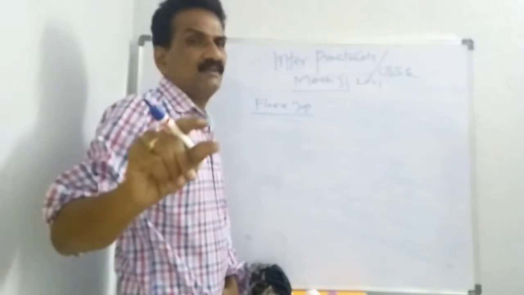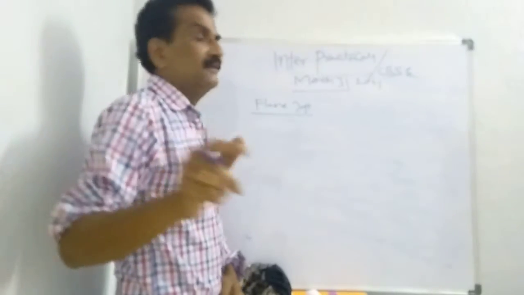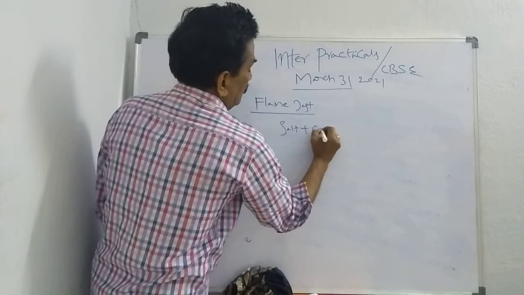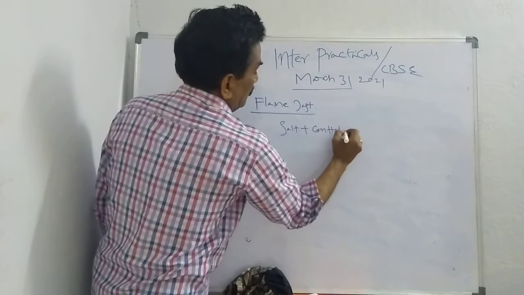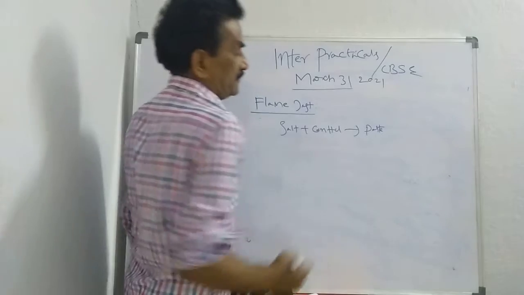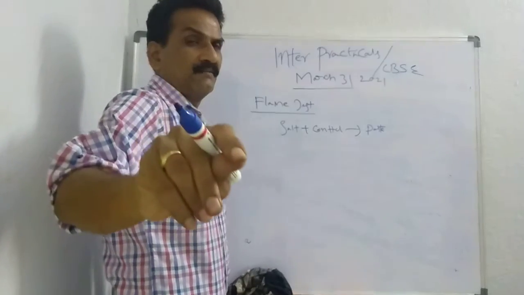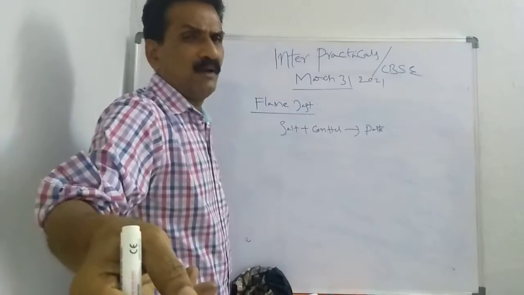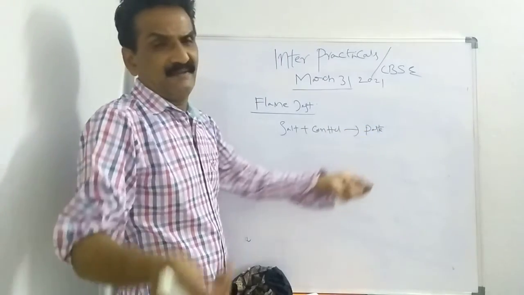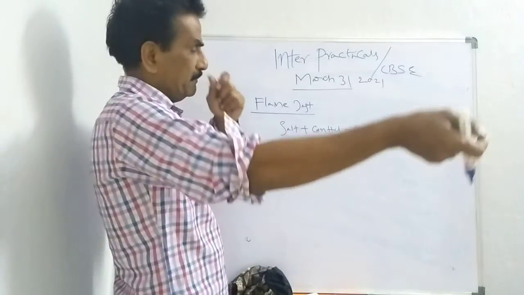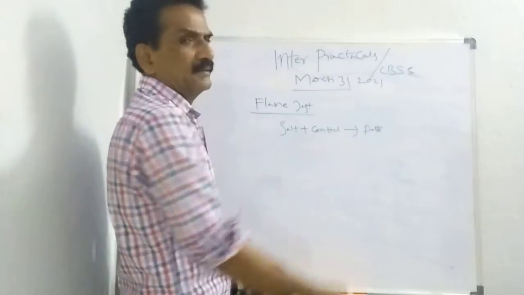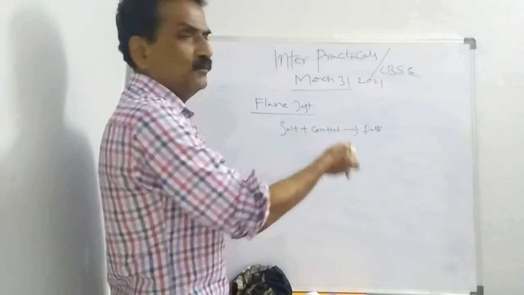You take a glass rod or nickel spatula, whatever it may be, place this paste and place it in the flame, either gas stove or Bunsen burner.